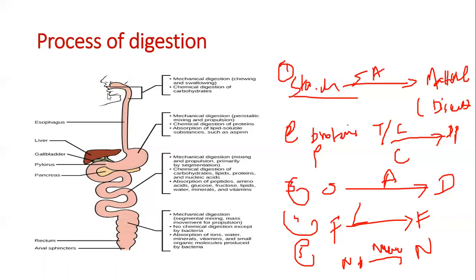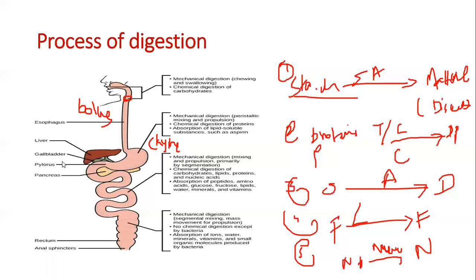So in the mouth and esophagus, what is happening? Mechanical digestion is happening. This mechanical digestion or swallowing is a voluntary process. And the upper one-third of the esophagus, you need to remember, is made up of skeletal muscle. Now when this bolus enters the stomach, it is called chyme. Till then it is called bolus. But once it enters the stomach, it is called chyme. Here, it has entered the stomach through peristalsis movement.